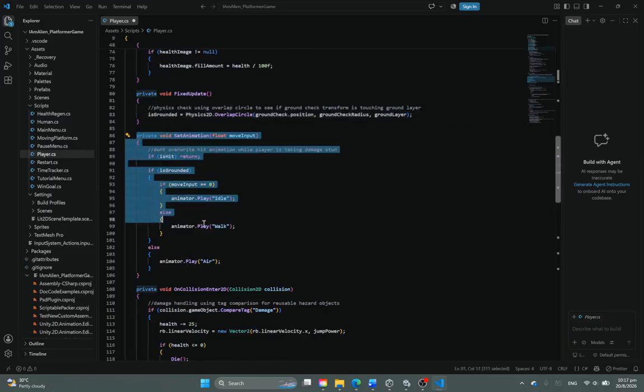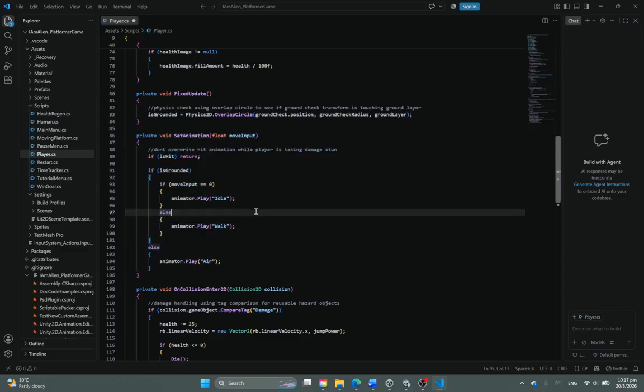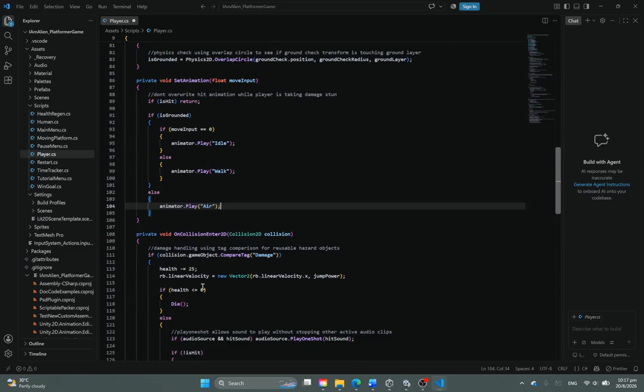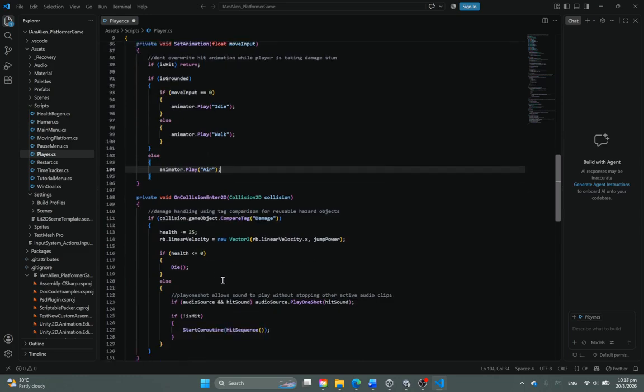And moving on with the animation part of the player script. So this basically plays the animations that the player would be doing when they're jumping, when they're in the air, or when they're moving, or when they're idle and so forth. These animations I will show later when we are going into the animation section.